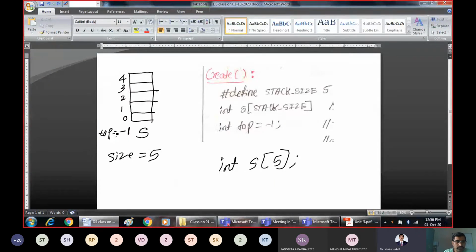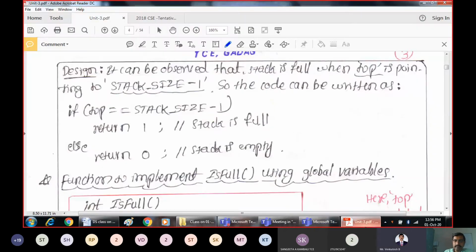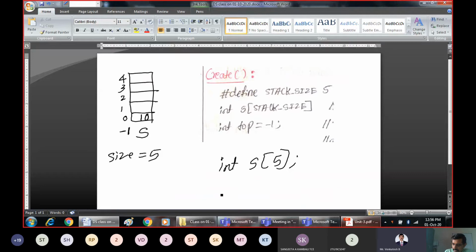So here top is equal to -1. Top is pointing to -1. Now when I insert element 10, where is top pointing now? Top is pointing here. Is the stack full now? No. If I insert one more element 20, top will be pointing to this element.